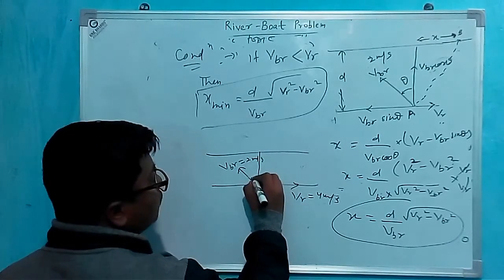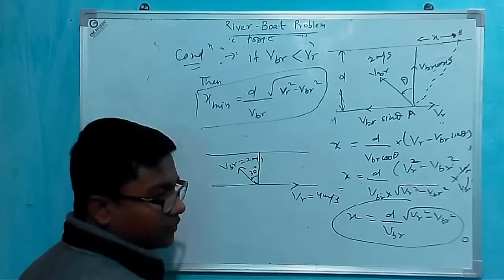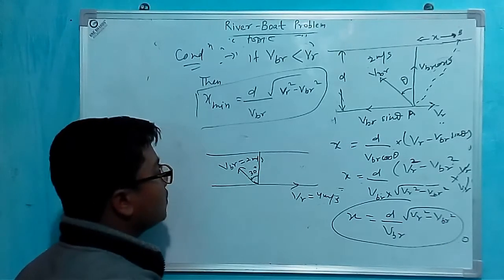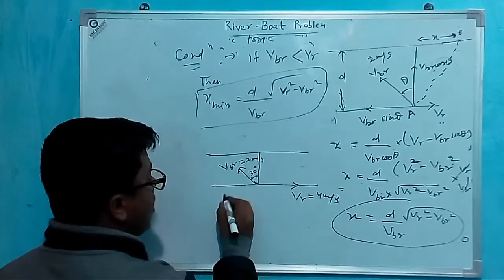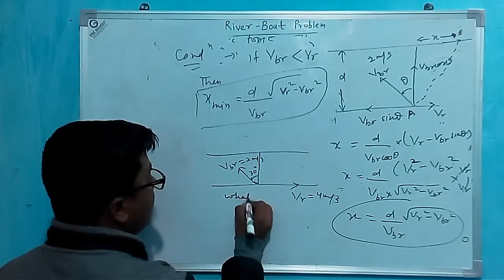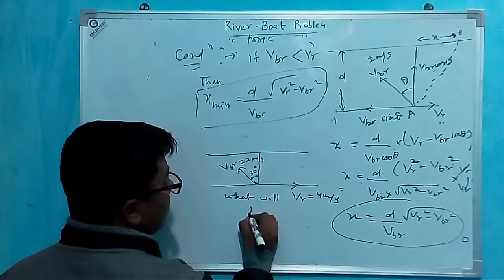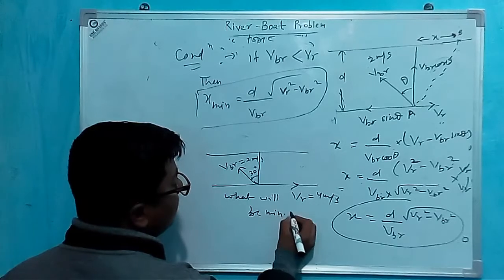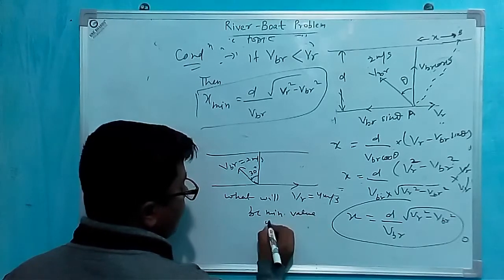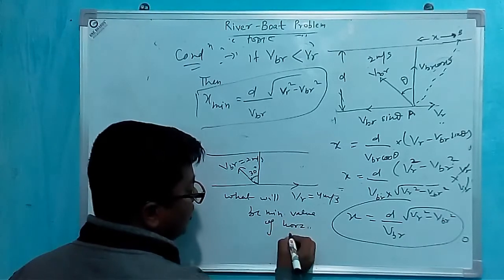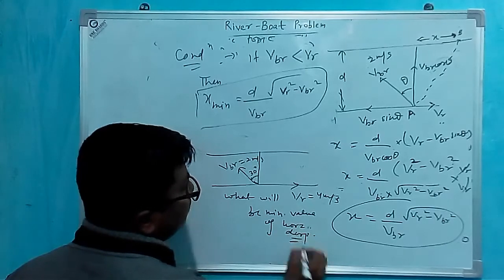It moves at an angle of 30 degrees with the perpendicular. What will be the minimum value of horizontal displacement?